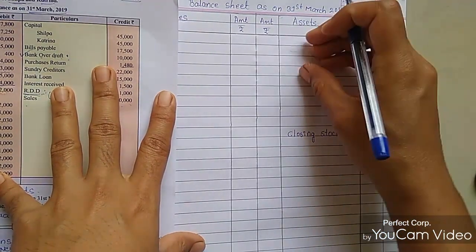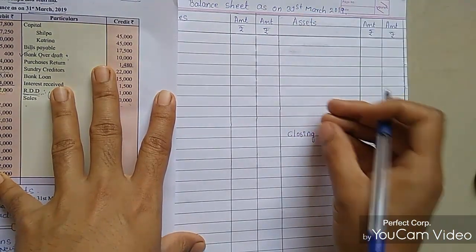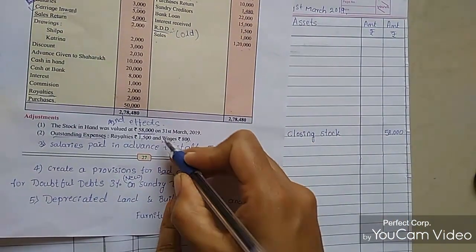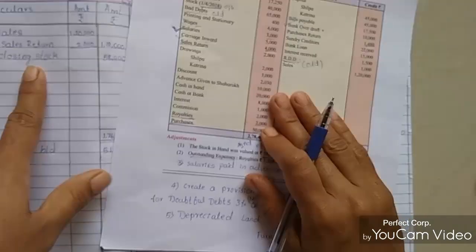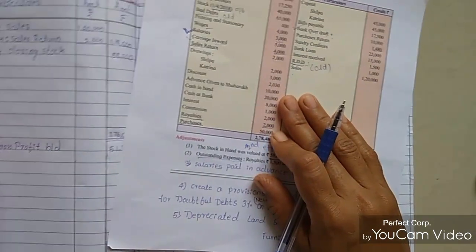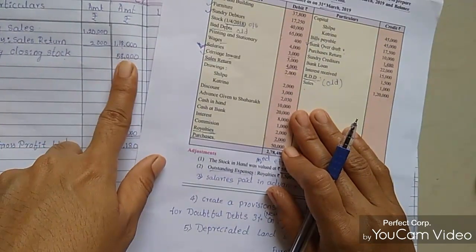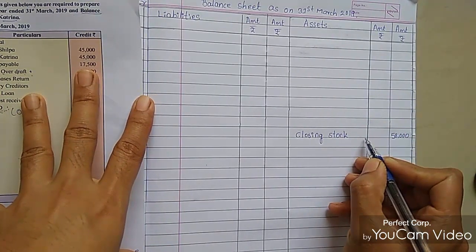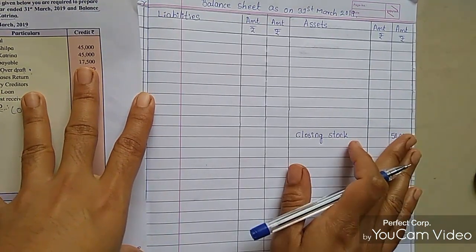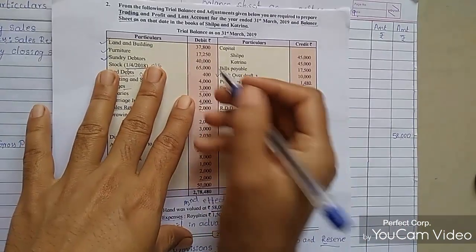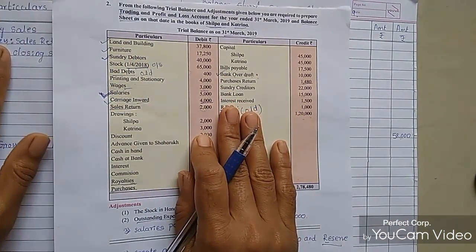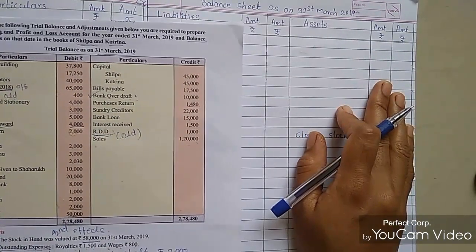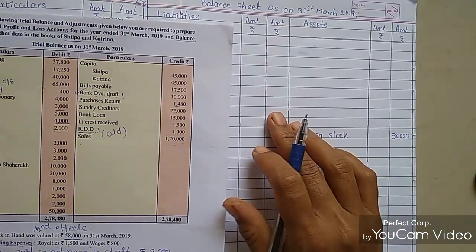Now we'll see the entries of the balance sheet. In a balance sheet, after leaving 10 lines, enter closing stock. The closing stock amount is 58,000. That amount we also added in the trading account. So in the balance sheet also, after leaving 10 lines, write the closing stock. So this entry is closed and you need not look for the other entries. So calculate which entries or adjustments come in the trading account, P&L account, and which come in the balance sheet. Do the entries so that you can save your time.